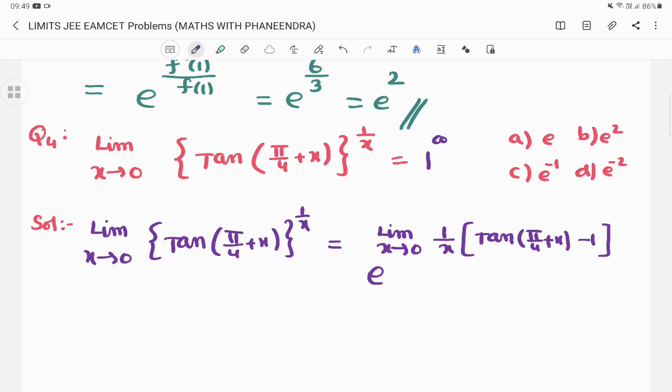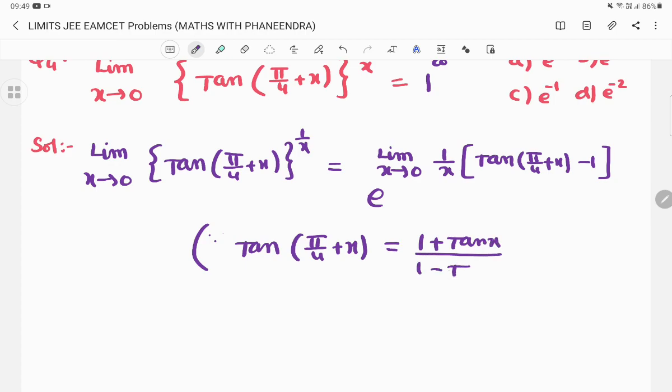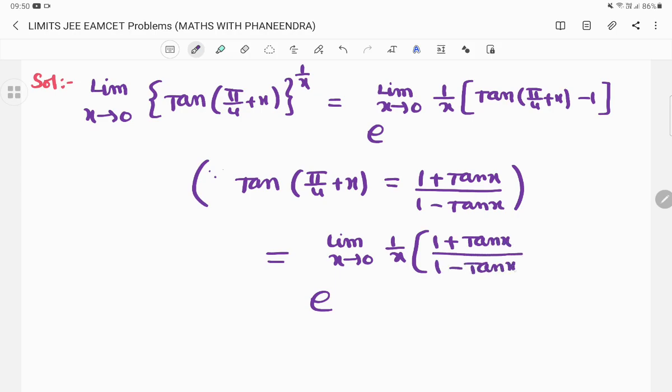So you have to apply the formula, we know that tan of pi by 4 plus x equal to 1 plus tan x by 1 minus tan x. This is the formula, a standard result in trigonometry. So the above limit can be written as e power limit x tends to 0, 1 by x, 1 plus tan x divided by 1 minus tan x minus 1.